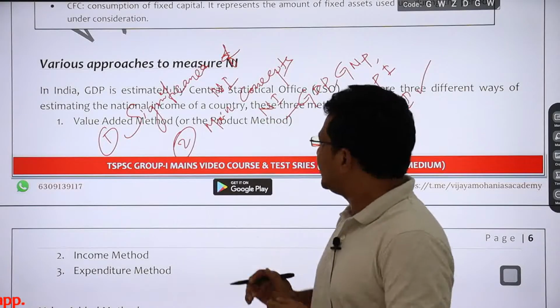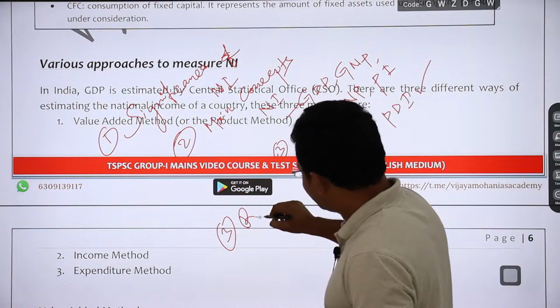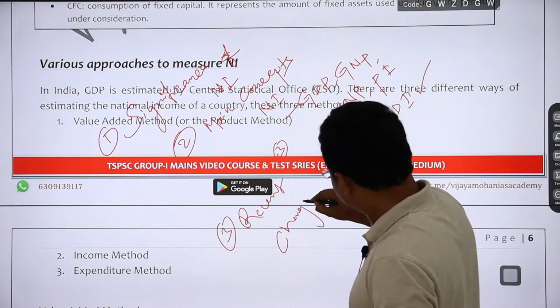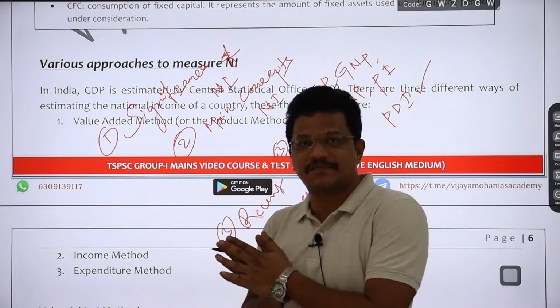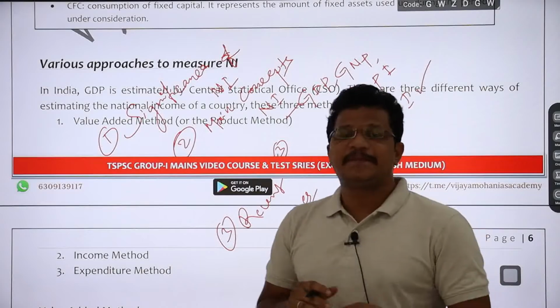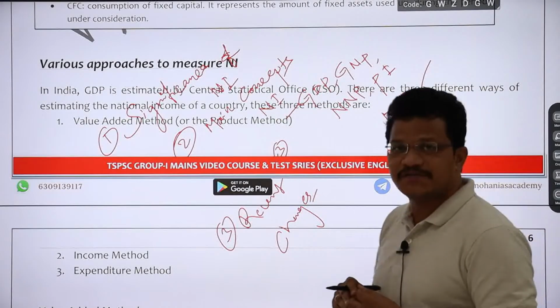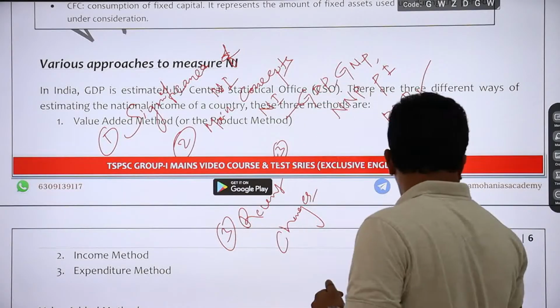And we had seen what are the recent changes being incorporated in measuring national income, and we had seen the previous year questions on these issues, and I also gave some practice questions for your practicing concern, right?